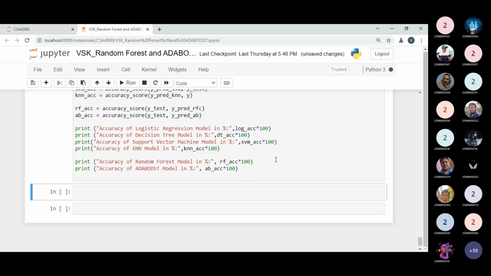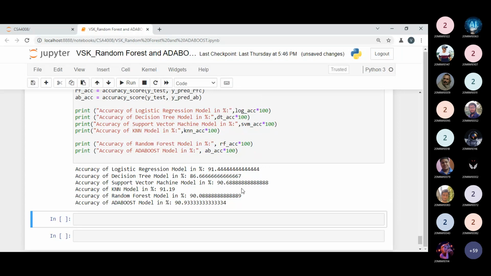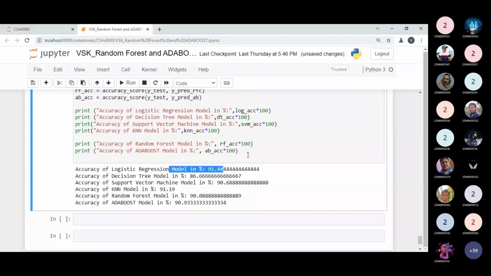Now see, you can see logistic regression is giving the high accuracy. Why? Because now we have updated the data. When we have a good volume of data set, then our accuracy will be better in terms of logistic regression, and logistic regression will be better than the other models.